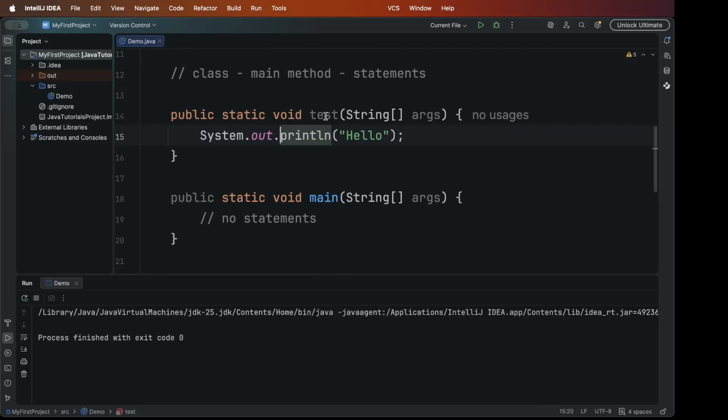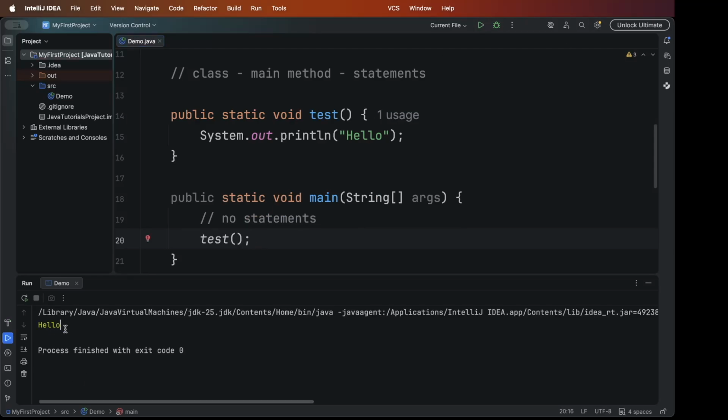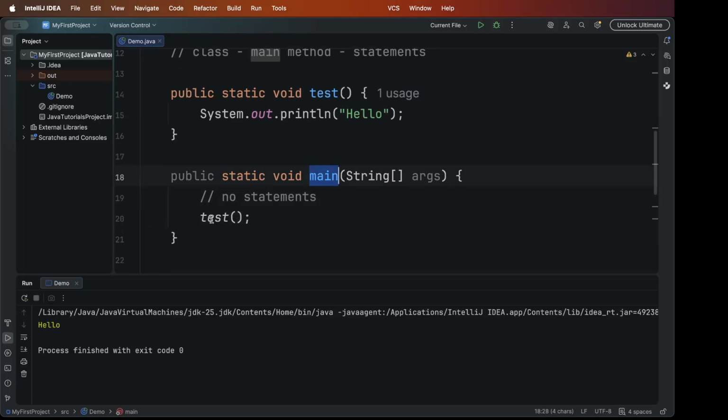So how do we call this method here? Calling a method I'll explain in further videos. For now, just to check, I can call test from here, for example, and then if you run, it executes the hello method. What happens inside main is that we are calling some method, and that's why it goes there and prints this. Let's not go deep into this.